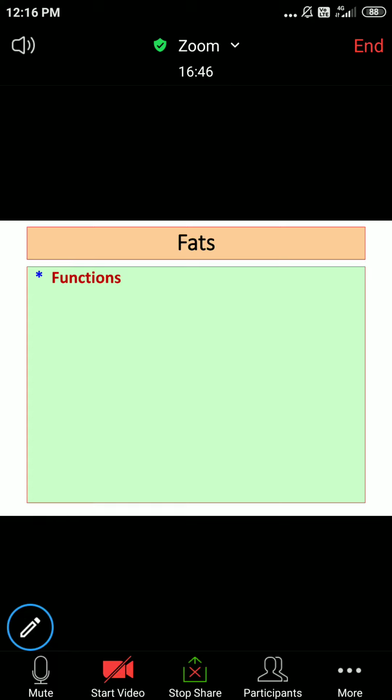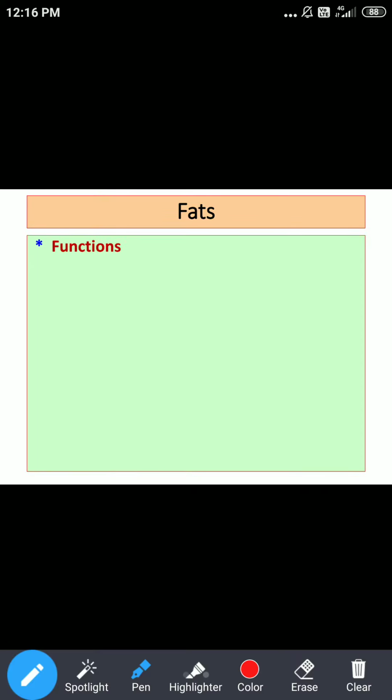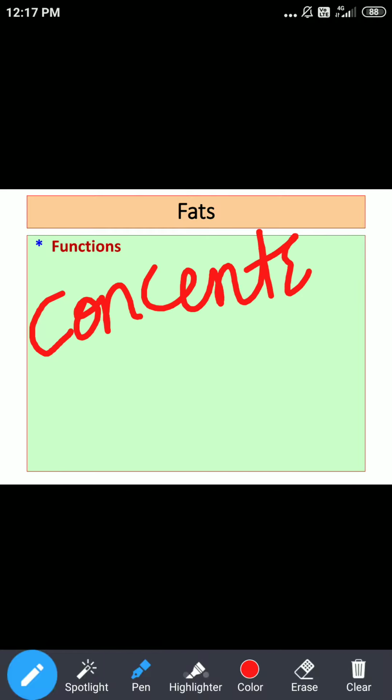What are the various functions of fats in our body? Regarding functions, the first thing, as we already discussed earlier, is that fats are concentrated sources of energy.